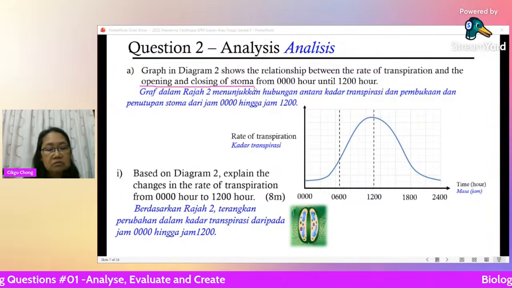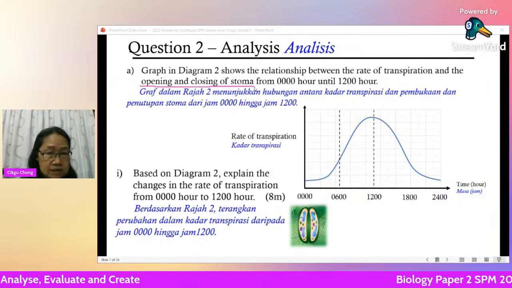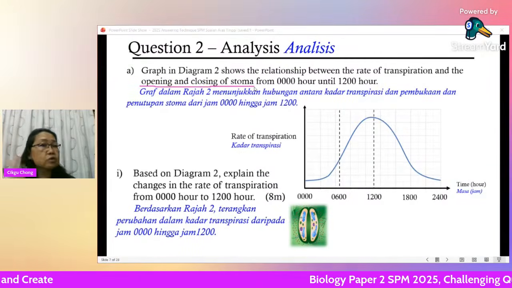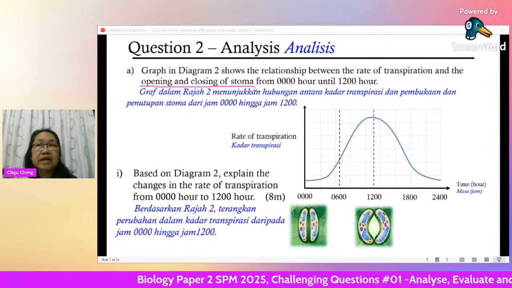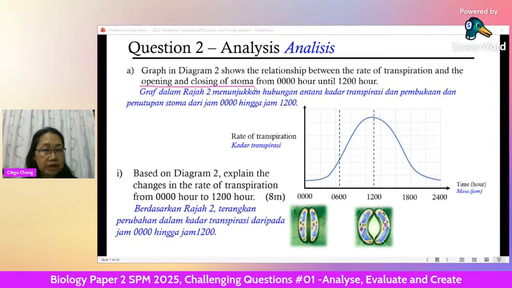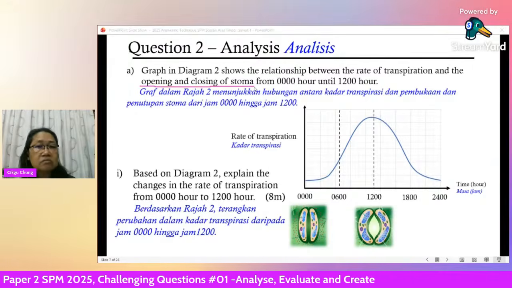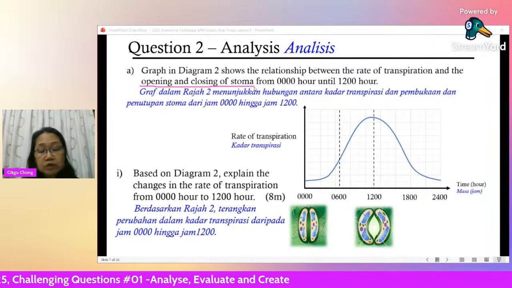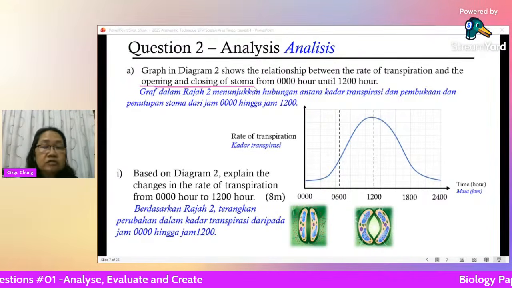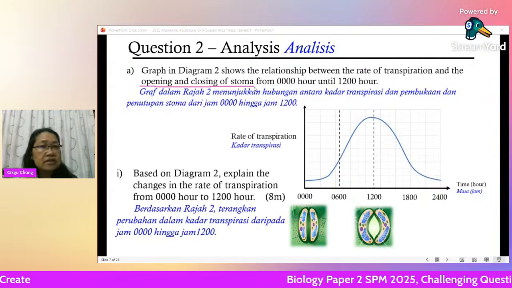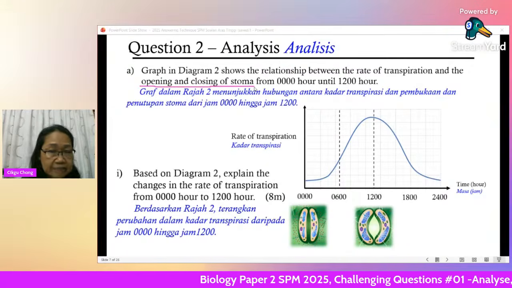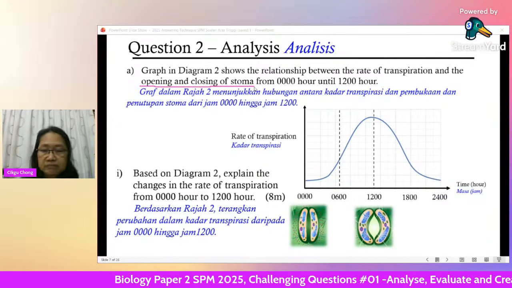The size of the stoma is smallest at night when there's no light intensity, and in the daytime when it's brightest. Brightest at around 12 noon, right? You need to remember that the size of the stoma is the largest. You have to relate that. So you see, how do you answer that? How do you explain this? Okay, so how many marks?